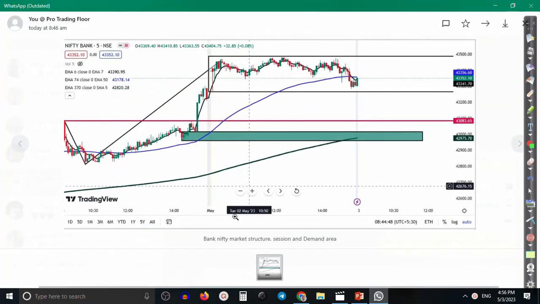And what I told is that for Bank Nifty, this is the market structure and the session and demand area. So we are looking to buy near a breakout of a structure level and a demand level, or a session breakout level, or you can say a rejection level. So finally, price opened gap down today.